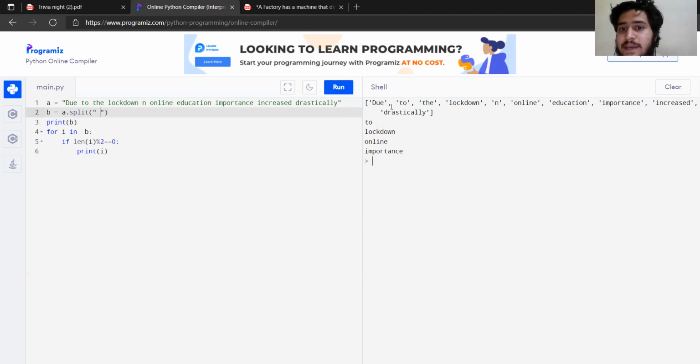To check the code, we can see that "to" comes at the second length: "due" is 1, "to" is 2, "the" is 3, "lockdown" is 4. So "to" is here, and "lockdown" has length 4, so it is also coming, and so is "online". This explains the code, and we are getting the perfect output that we require.